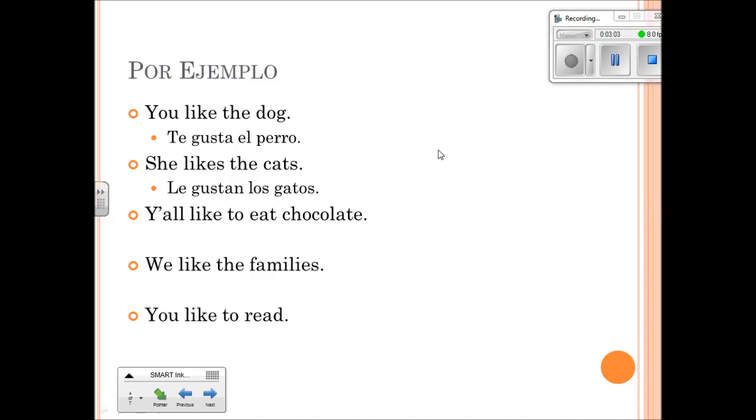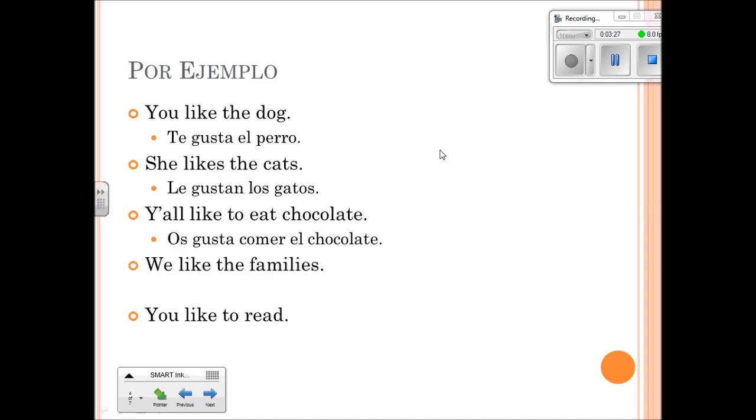Okay, number 3, y'all like to eat chocolate. Okay, again, the indirect object pronoun os instead of vosotros. Gusta, because you're liking an infinitive, what you're really liking here is to eat. Okay, so based on that, we're going to use the singular form of the verb. So, os gusta comer chocolate. Y'all like to eat chocolate.